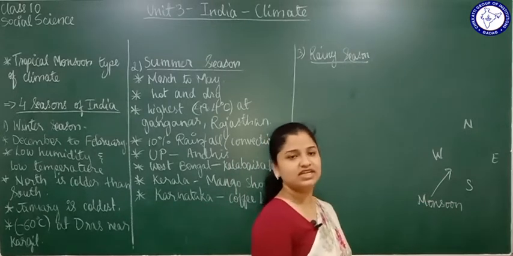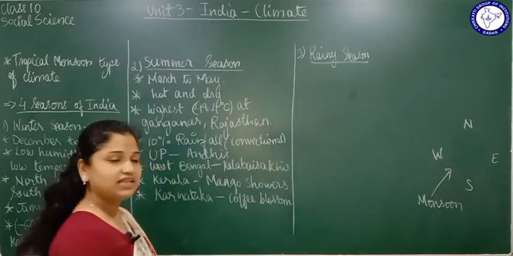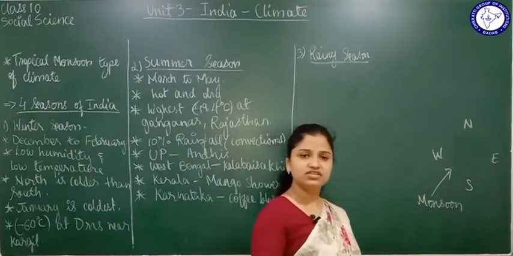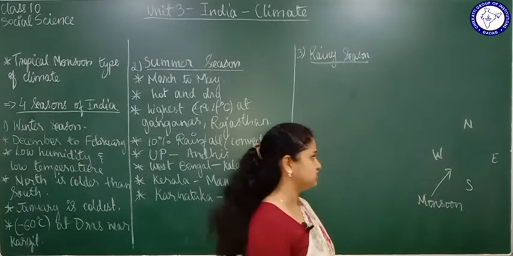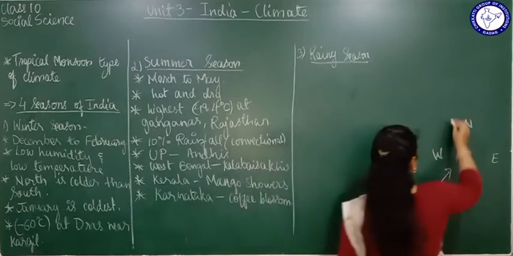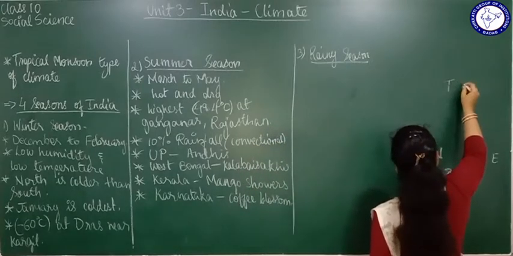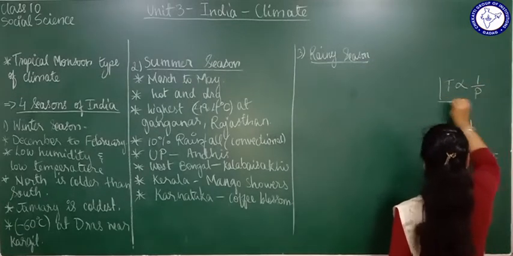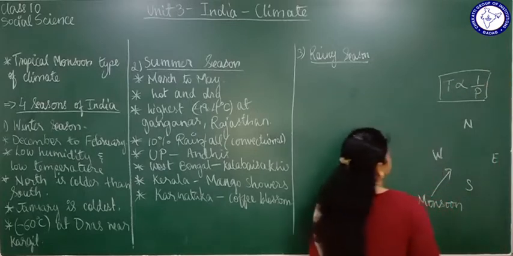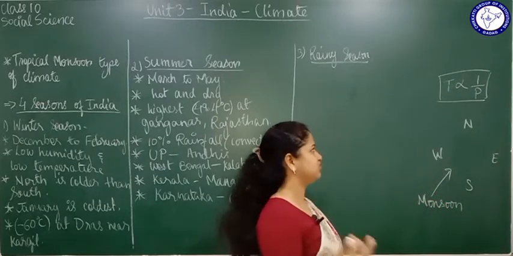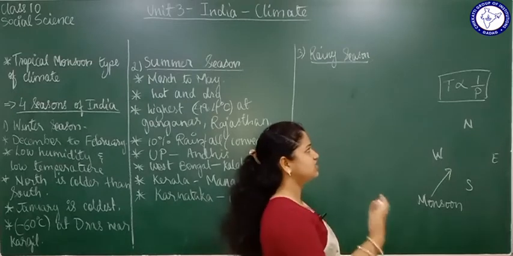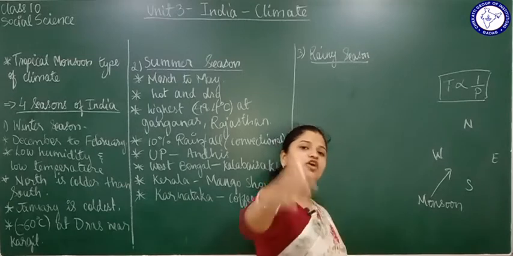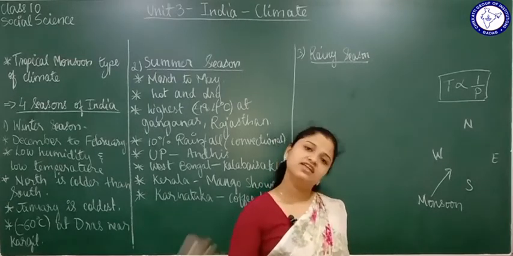Now what happens here is that during the summer season, when there is very hot temperature, the temperature of the land is going to increase. One thing you have to remember is that temperature is always inversely proportional to pressure. Remember this term always. In chemistry, physics, you must have learned this. Temperature is inversely proportional to pressure. What does this mean? It means that they run in opposite directions.